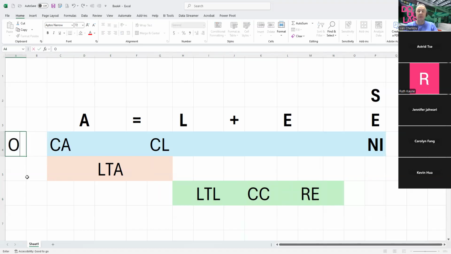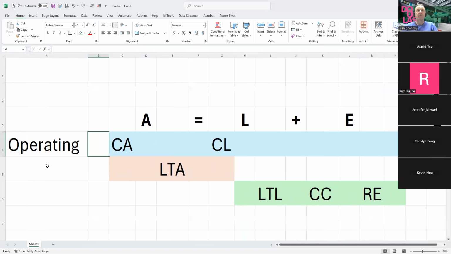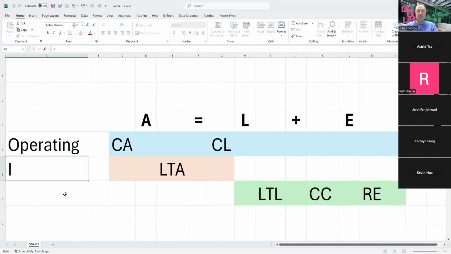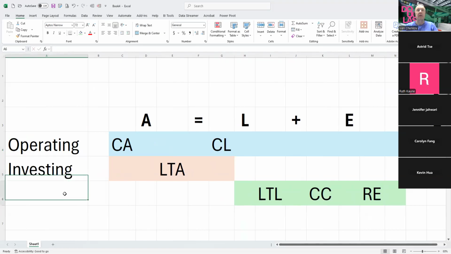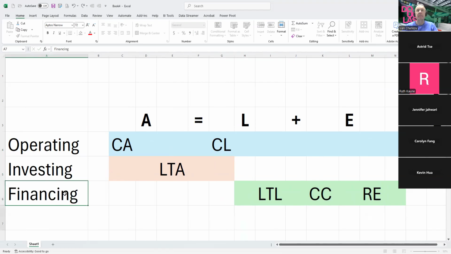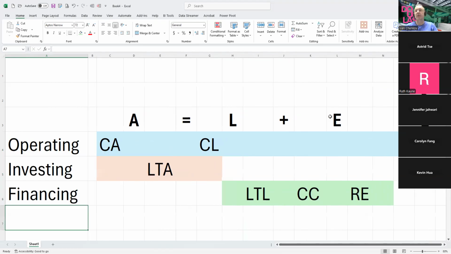First one is the operating. Second one, here, will be investing. And the last one will be financing. Those are the activities that we have, and that's where they come from.